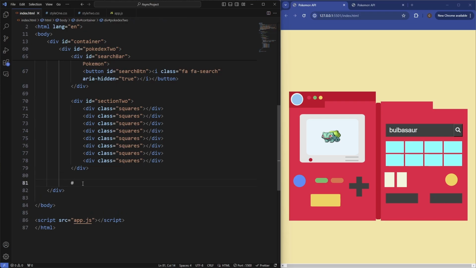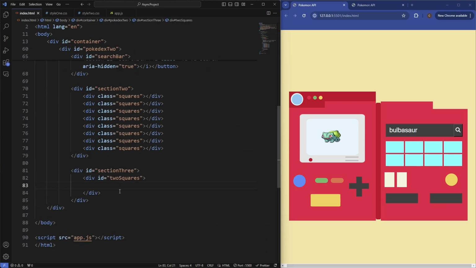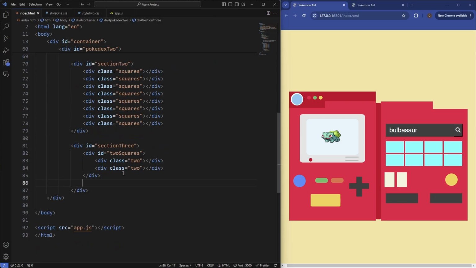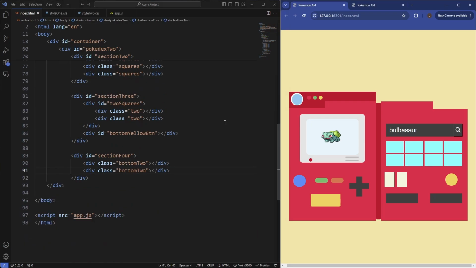So we'll wrap this in a div of section 3, and then we'll have a div for these 2 buttons of the Pokedex. So we'll give this an ID of 2 squares. Then we'll have 2 divs with the ID of 2, and then we'll have one for the yellow button. So we'll just give this an ID of bottom yellow btn. And then lastly we have this section here, which is just 2 divs. So we'll say section 4, and we'll have 2 divs with a class of bottom 2. So that's all we're going to need for the HTML.